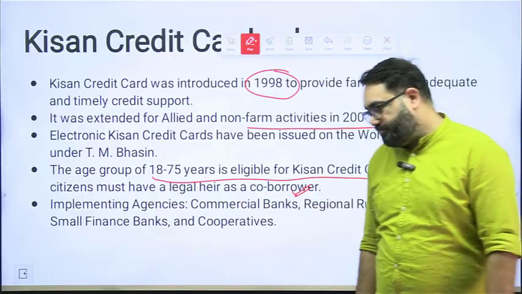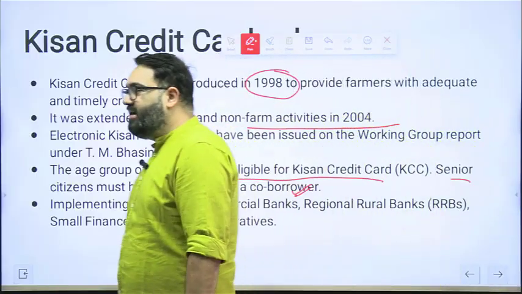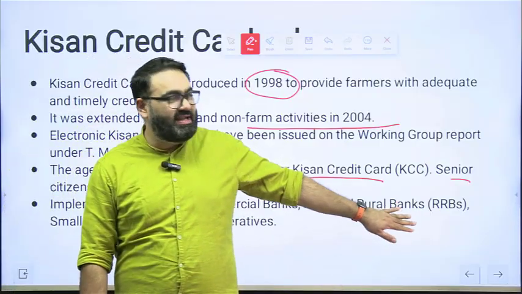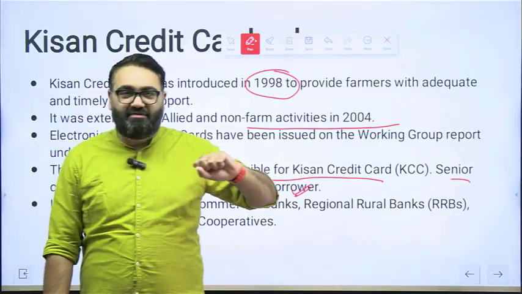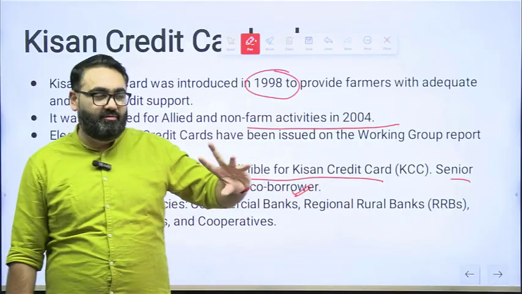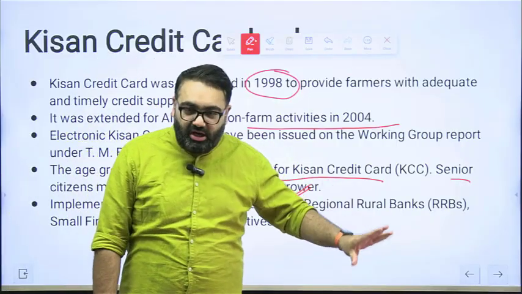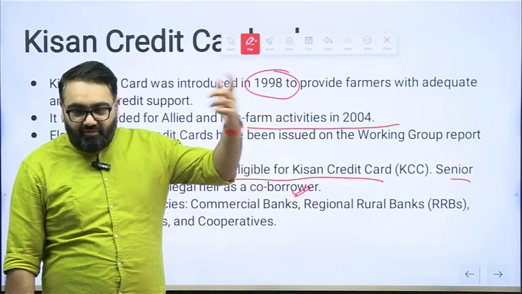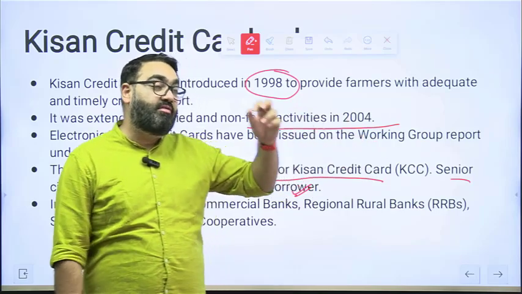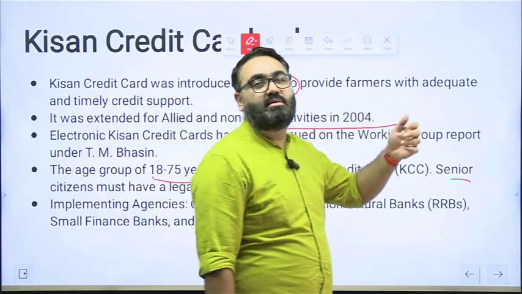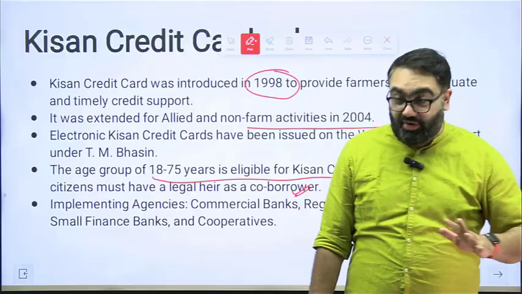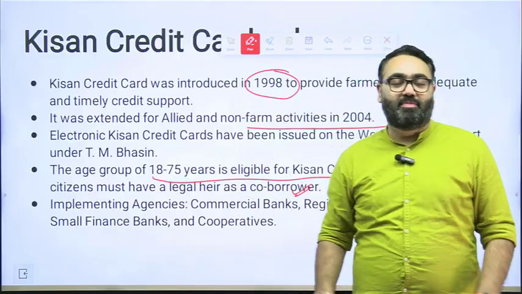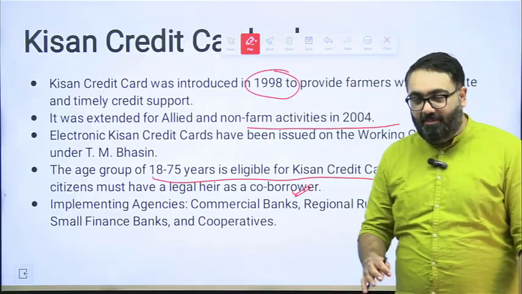This is an issue. For example, there is a worrying trend in rural India where, in many cases, let's say a farmer requires certain money from the Kisan Credit Card. What they do is, rather than withdrawing the money from their own credit card, they will withdraw the money from the Kisan Credit Card of their father or of their grandfather. Again, I am not insinuating anything, but the idea is that if something happens to them, at least they won't have to pay the loan back. That is also part of the problem.